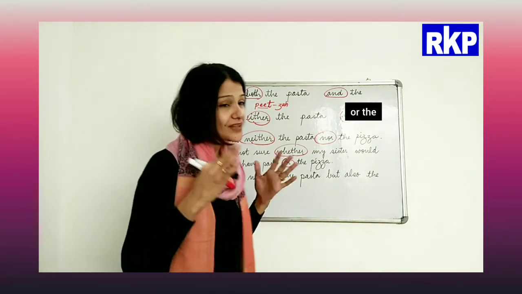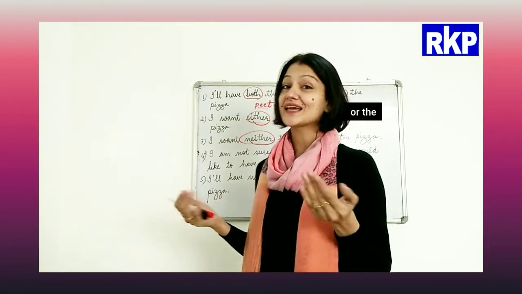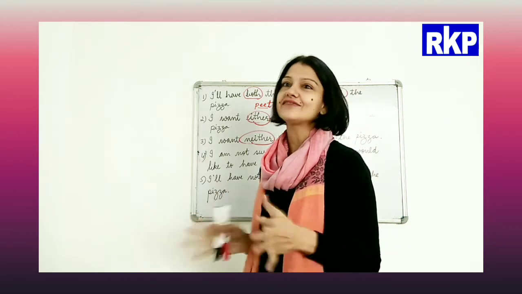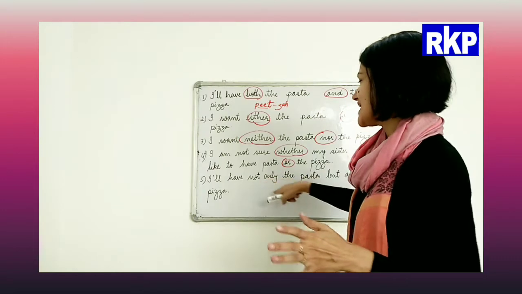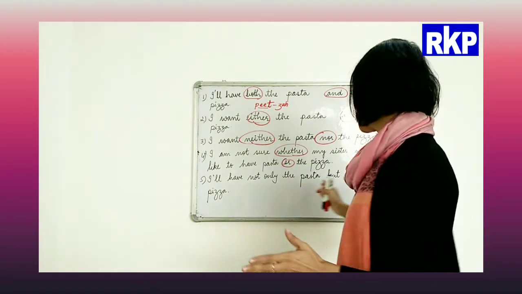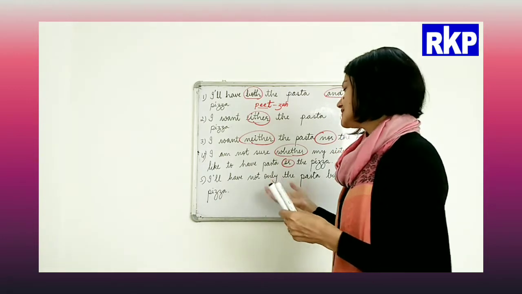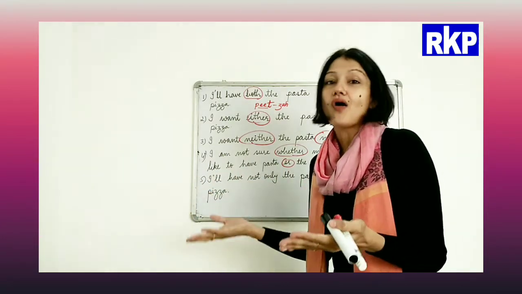Next is, I'll have not only the pasta but also the pizza. Now I'm starving, I'm extremely hungry, and I think I'll have everything available there. So in that case, I'll have not only the pasta but also the pizza, right? They ask me, what would you like to have, pasta or the pizza?